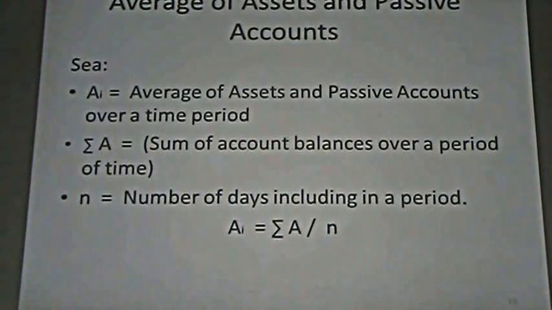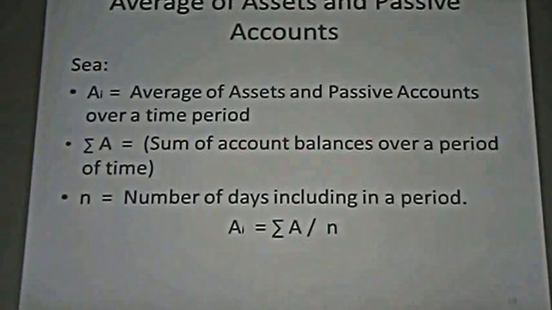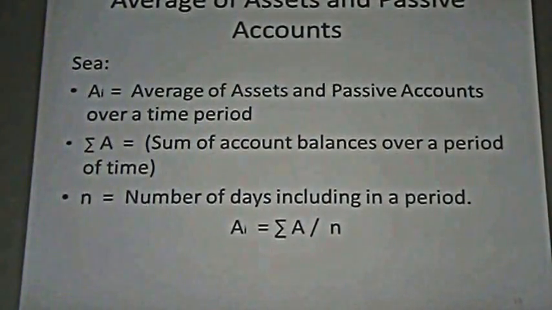What we have to do, in formula, is this. We have the summatory of all the loans or all of deposits, represented by the summatory of A. And we have the samples, the number of days included in the period. This is 4 days: the end of March, the end of June, of September, of December. So we divide this summatory by the number of days, which is 4. This is the formula we have used. And A sub I is the average that we are trying to estimate.